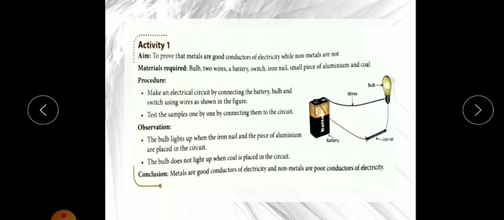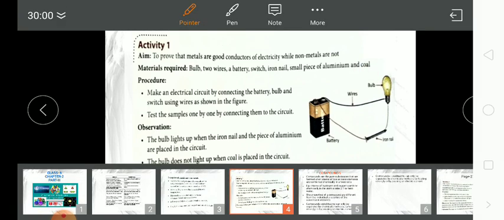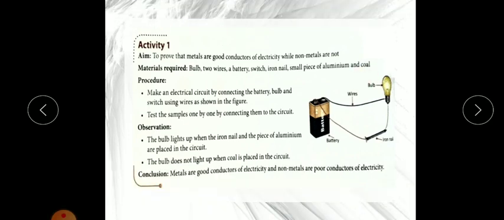But if in place of the iron nail you place coal, then the bulb will not light up, it will not glow, and we can easily see that it does not conduct electricity. So coal is basically a non-metal, a carbon compound which is a non-metal. So from this activity, by making this electric circuit, here we can use any plastic material or any wooden piece. In that case also the bulb will not glow.